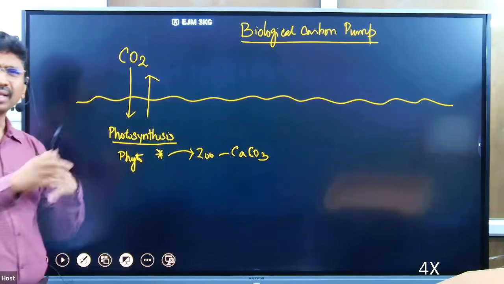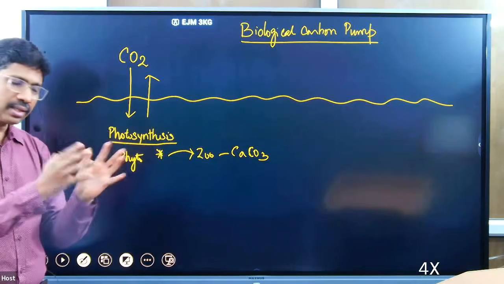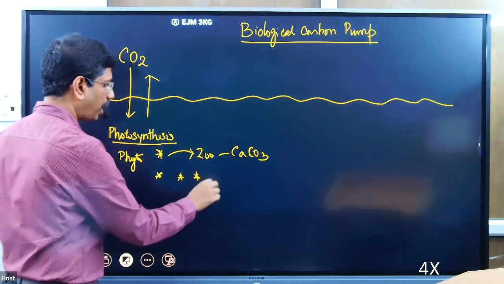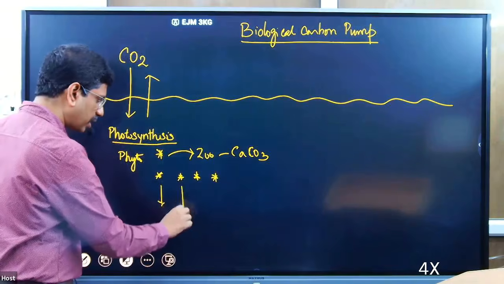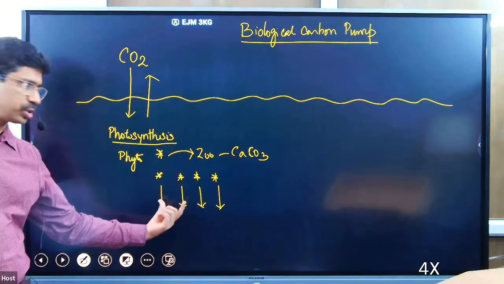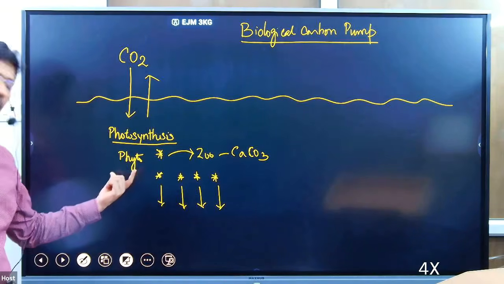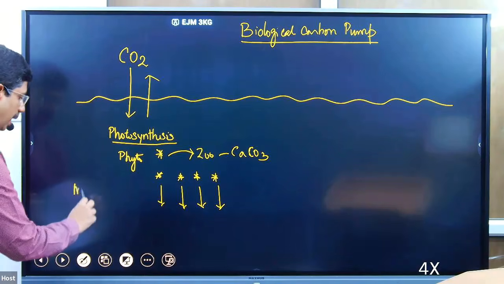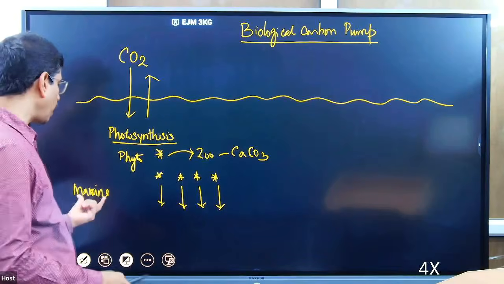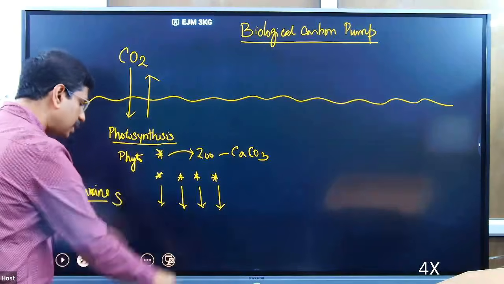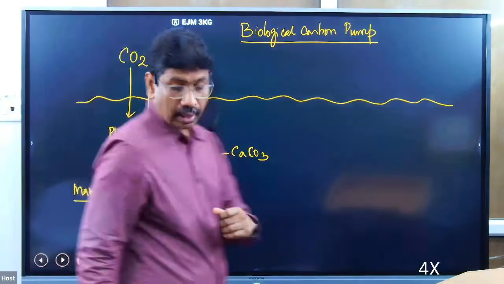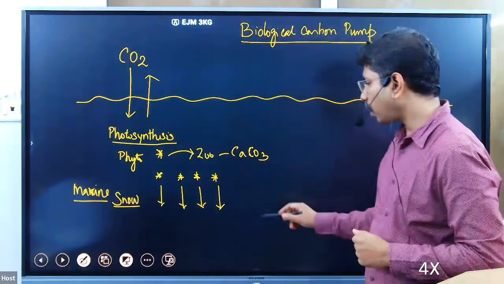So all the excreta and dead particles form small clumps, aggregates. They form aggregates and they start to sink. The sinking organic compounds, including calcium carbonates and other forms of carbon, are known as marine snow. Just as snowing happens in the atmosphere, in a very similar manner the carbon is sinking into the deeper region, which is known as marine snow.